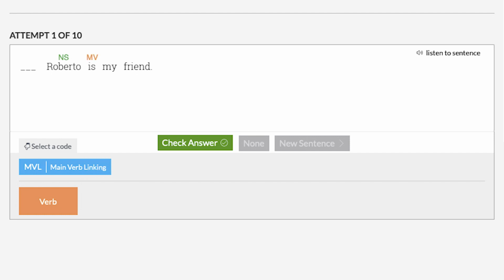The verb is expresses a state of being. Roberto is who or what? Roberto is my friend. The word friend is a predicate nominative because it answers a who or what question, and it refers back and renames the subject Roberto. Roberto is my friend. My friend is Roberto. This makes the main verb is a linking verb.